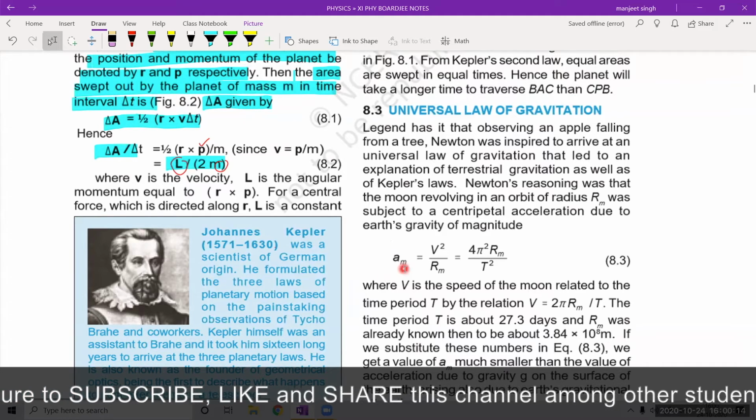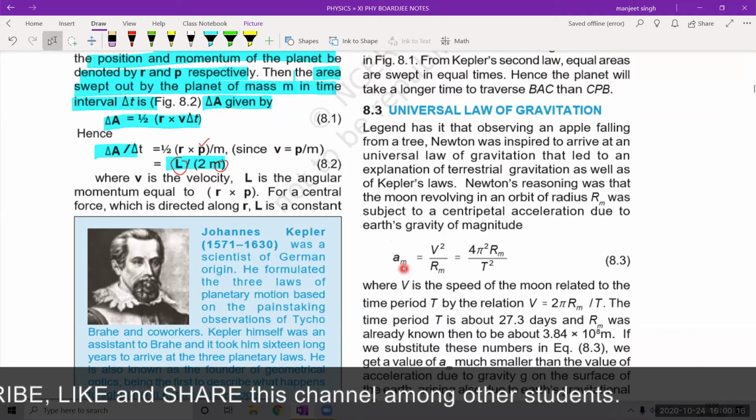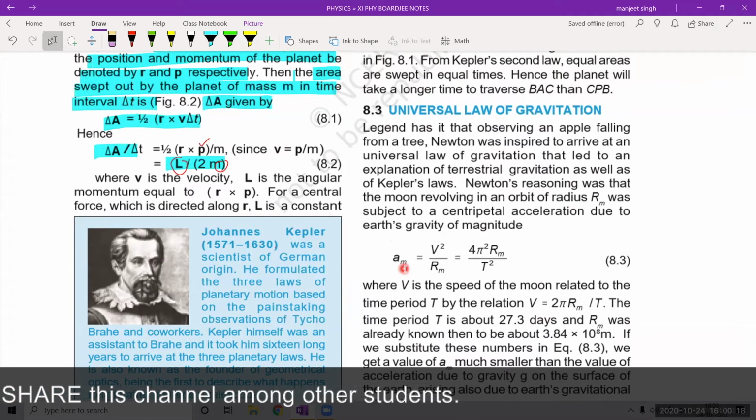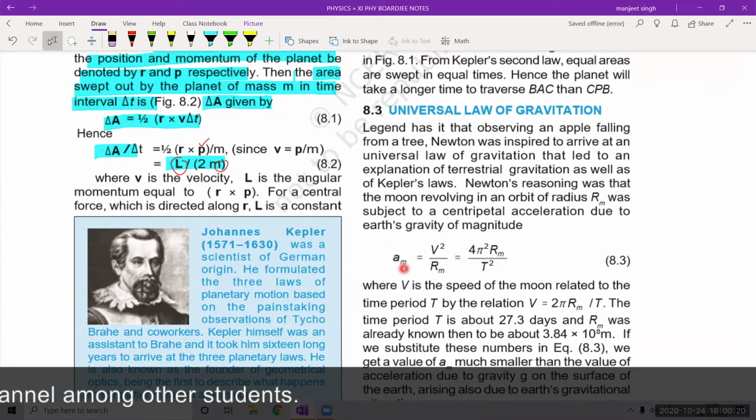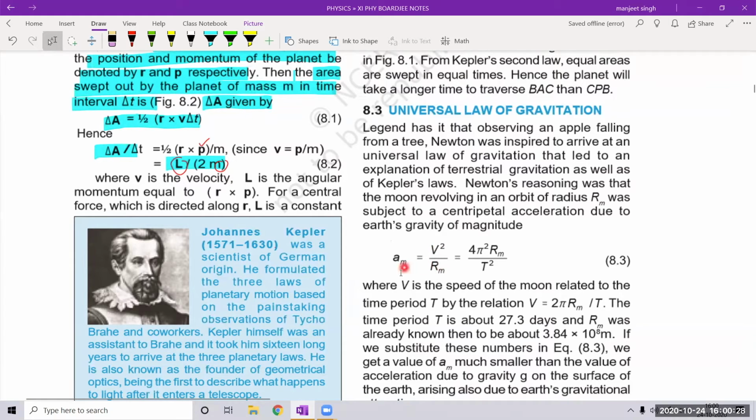The moon is revolving in a circular orbit, so it has a centripetal acceleration around the earth. So he calculated the centripetal acceleration of the moon, v square upon r. V is equal to 2 pi r upon t.